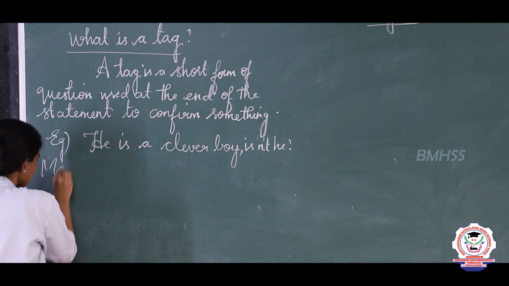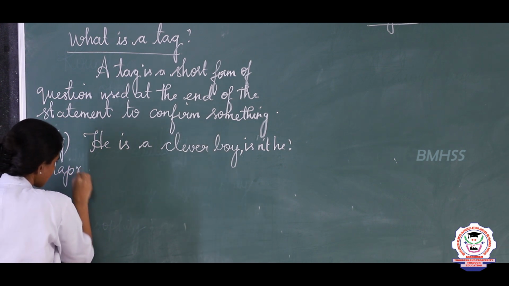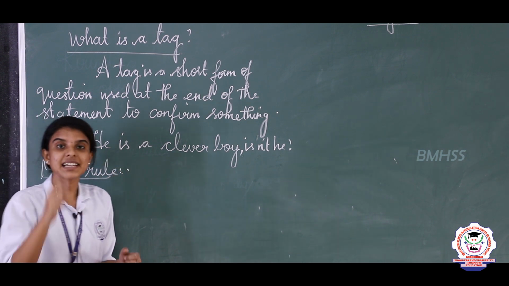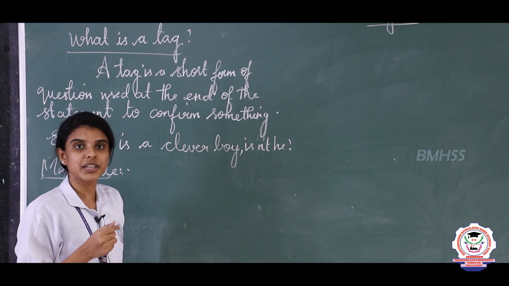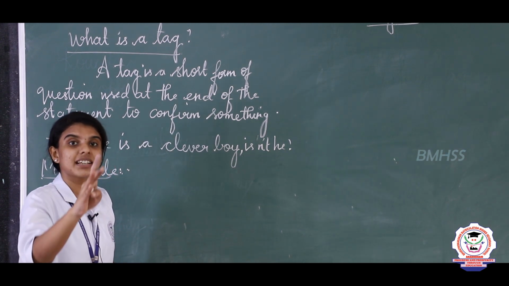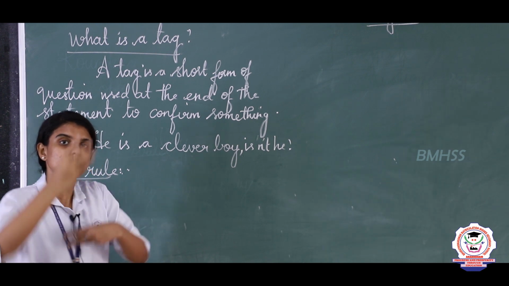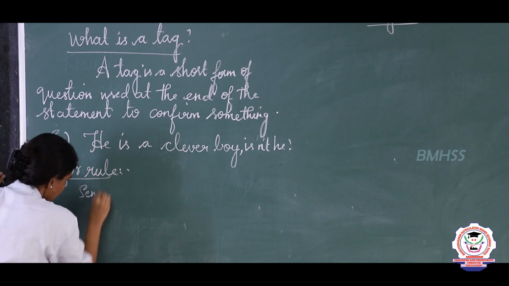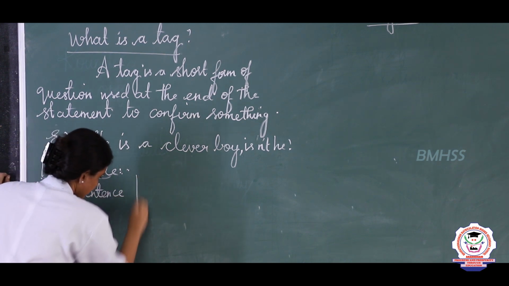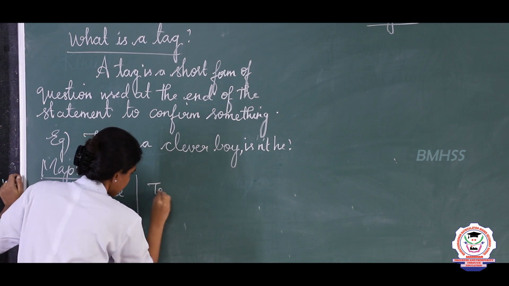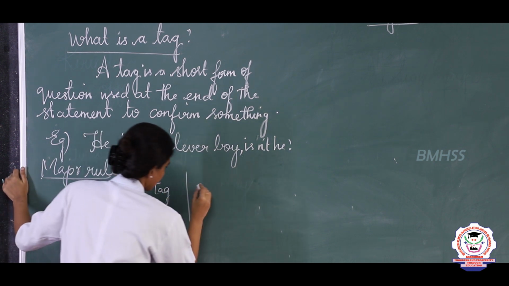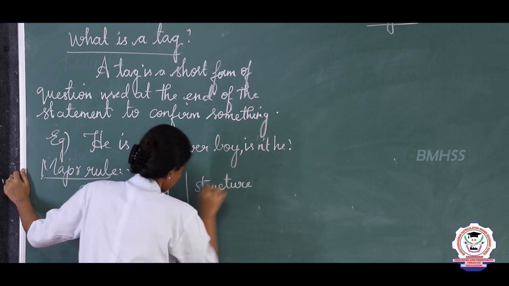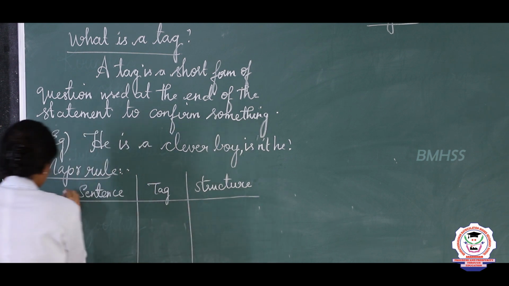So the major structure of a question tag is, look, if the sentence is in positive, the tag should be in negative. And if the sentence is in negative, the tag should be in positive. So vice versa. Okay. So just listen. Sentence. Tag. And structure. So clear?